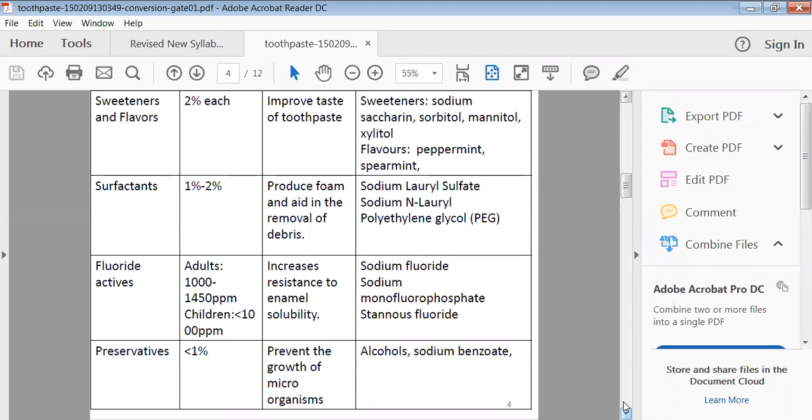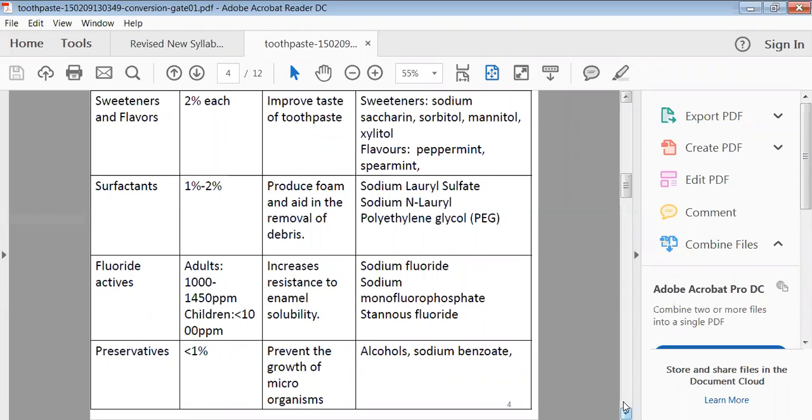Apart from this, preservatives are also an important ingredient of your toothpaste. Generally, in toothpaste, as we are using a binding agent and maintaining a little bit of moisture, microbial attack may be possible.